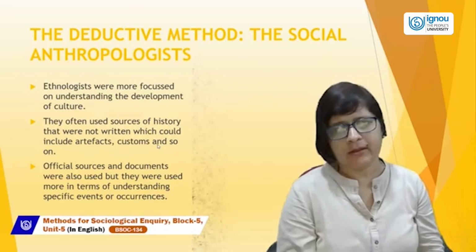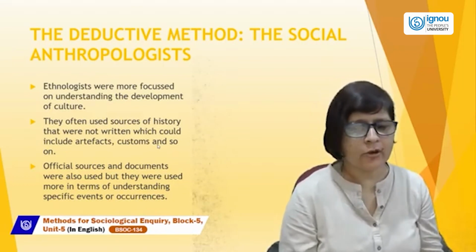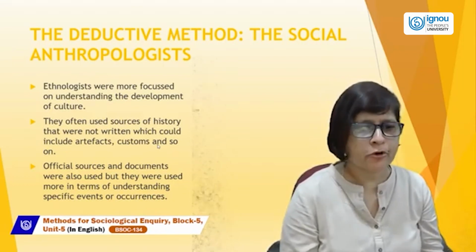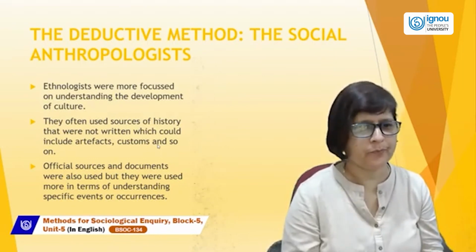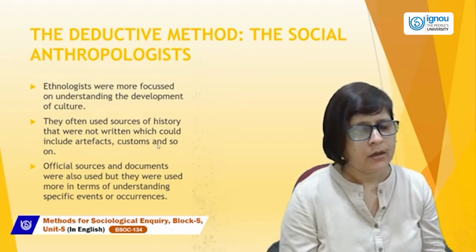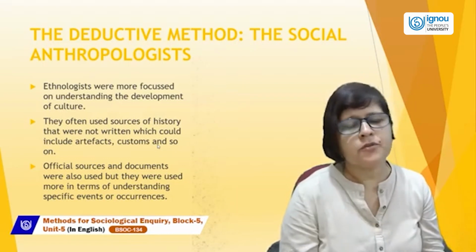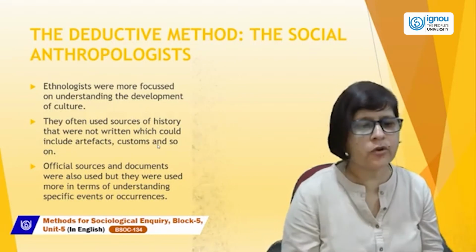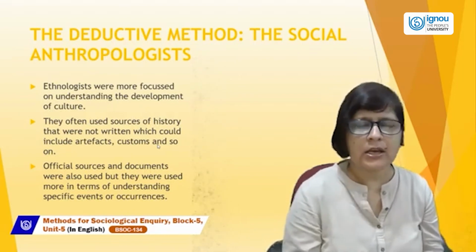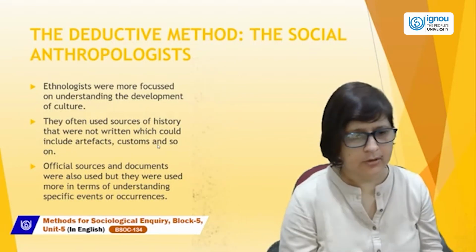The deductive method. The social anthropologists were more focused on understanding the development of culture. They often used sources of history that were not written, which could include artifacts, customs, and so on.